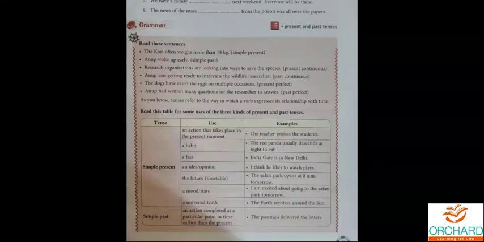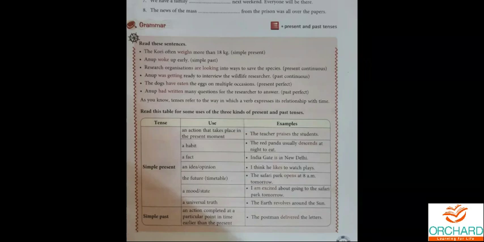Okay. Near future. When something is going to happen in the future, when you're clear about it, when it is a fixed schedule, definitely at that time we are going to use simple present tense. Okay. Yes, Salvia Angel, I think he is happy is an opinion. Okay, very good.